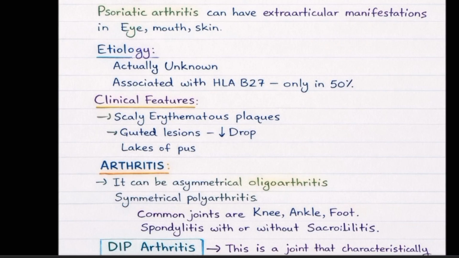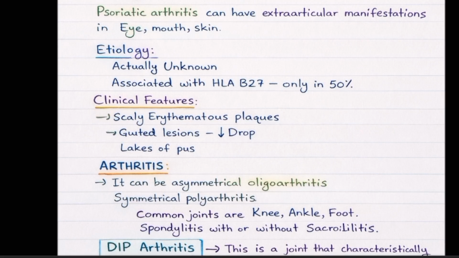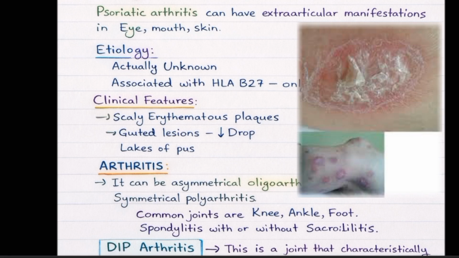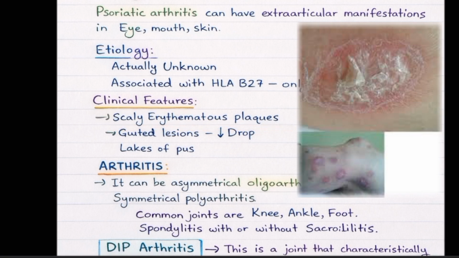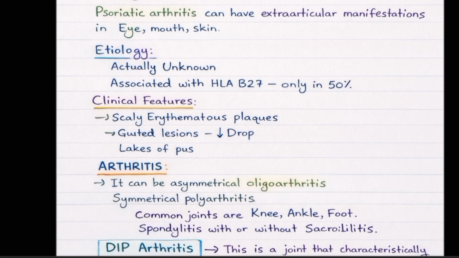Clinical features can be broadly categorized into skin lesions and arthritic features. Skin lesions, dermatologists would have taken in detail. I'll tell you, scaly erythematous plaques. You can present with scaly erythematous plaques. Here only they would have taught you Auspitz sign, Koebner phenomenon. All those things they would have taught you. So this is scaly erythematous plaques.